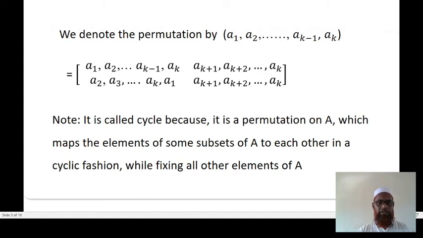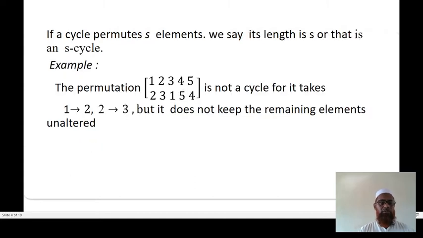Note, it is called a cycle because it is a permutation on A which maps the elements of some subset of A to each other in a cyclic fashion while fixing all other elements. If a cycle permutes s elements, we say its length is s, or that it is an s-cycle.